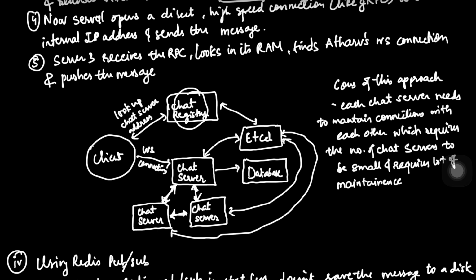And let's say if you have 1000 servers, each server is managing 999 internal connections, and if one server goes down, you try to scale up. The rebalancing and connection management becomes a maintenance nightmare over here, and it only works if your fleet stays relatively small. That is why this has the biggest con, and we need to solve this. So we have seen till now the lost message problem, the Kafka overhead problem, and now the connection maintenance problem. So we are slowly narrowing down to how a real world titan like WhatsApp actually does it. Okay, and that is what we will look at in the final approach.